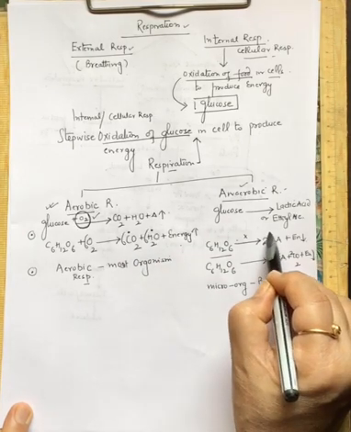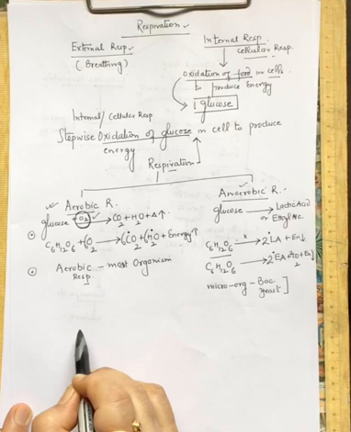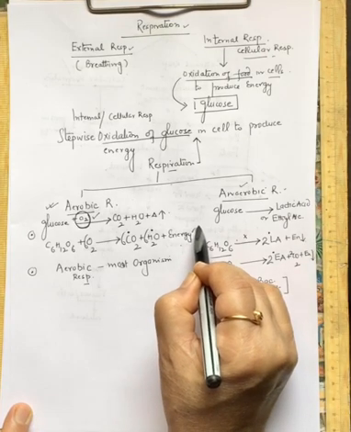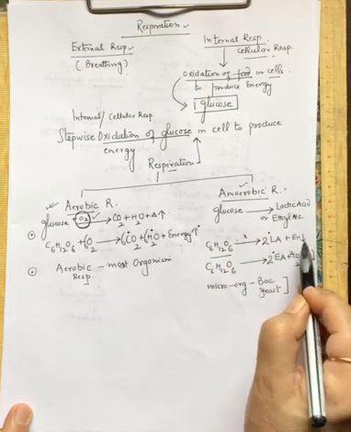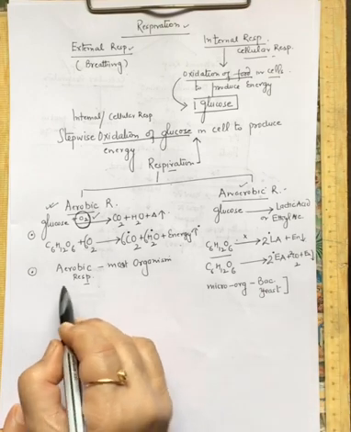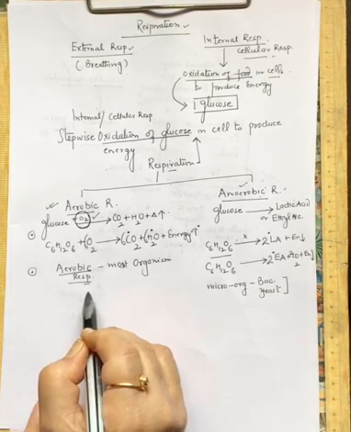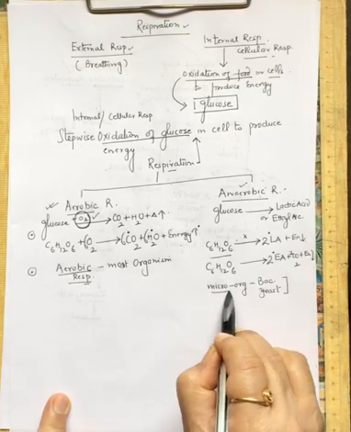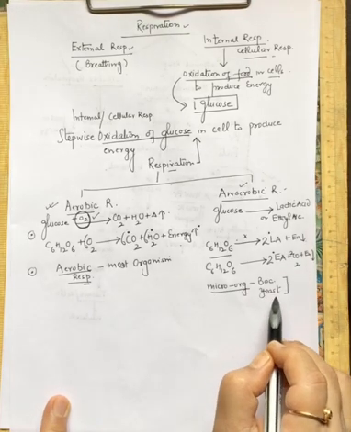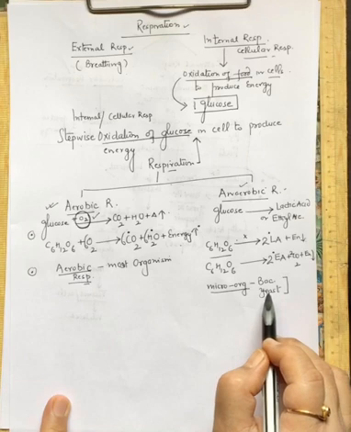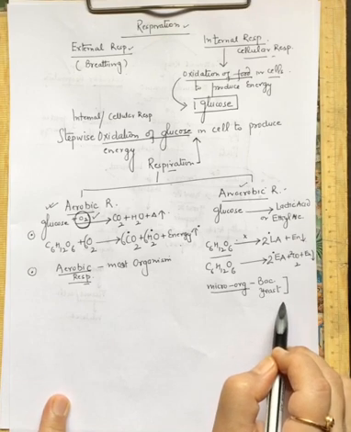Here you either get lactic acid or ethyl alcohol. Here the energy produced is more, here the energy produced is less, and majority organisms are aerobes, and some microorganisms are anaerobes, right? So they will break down the glucose incompletely.